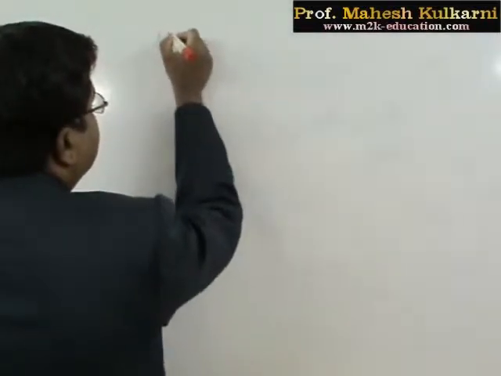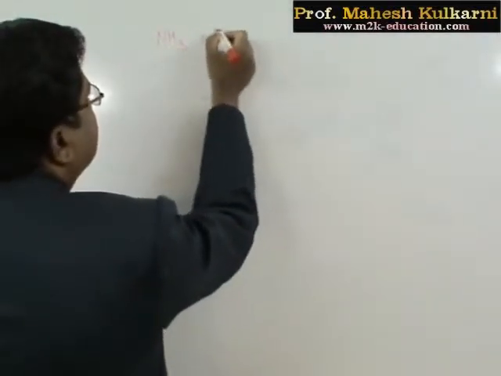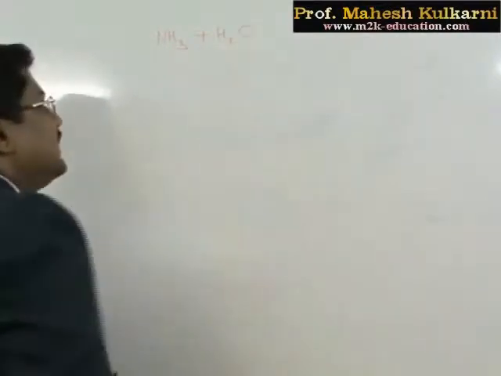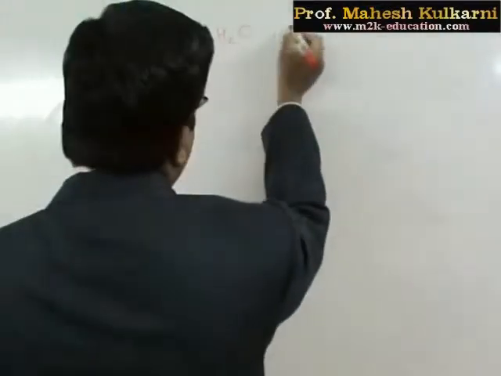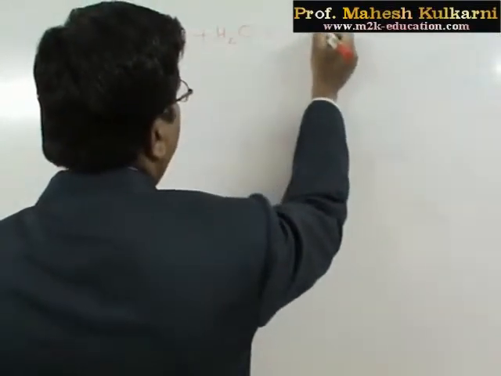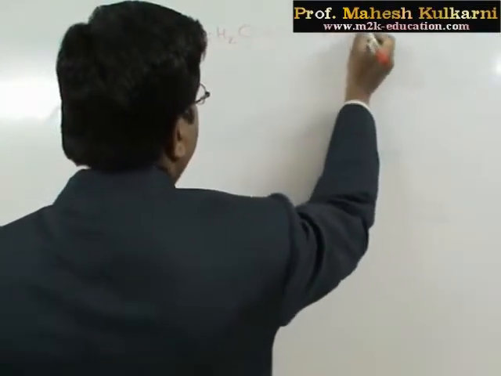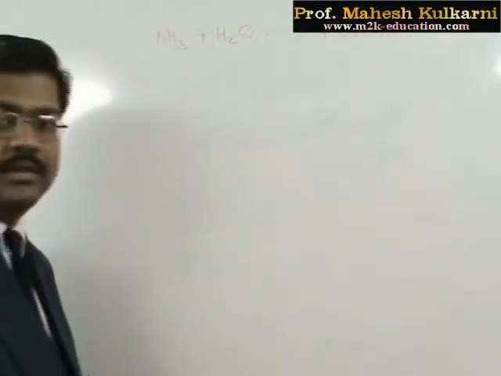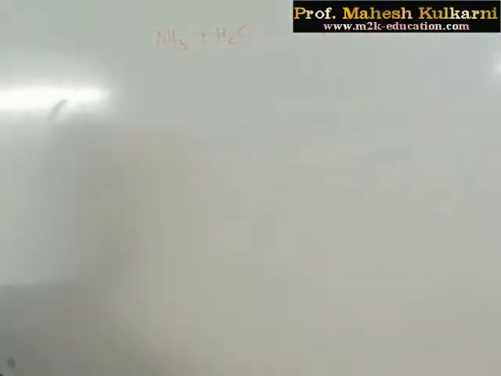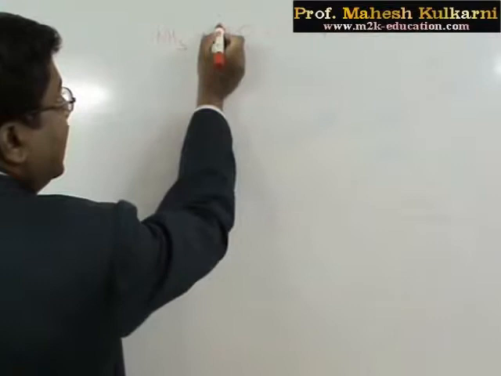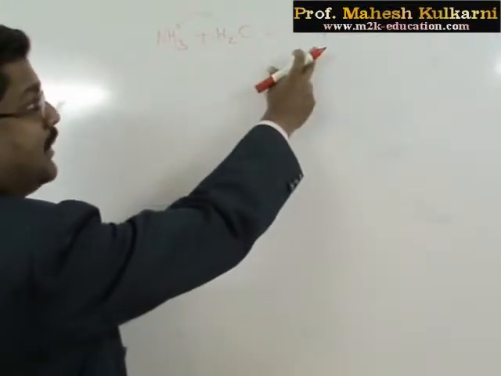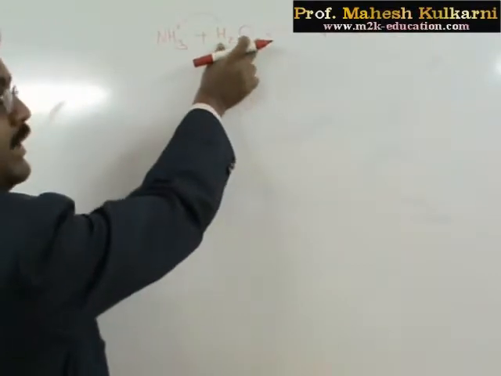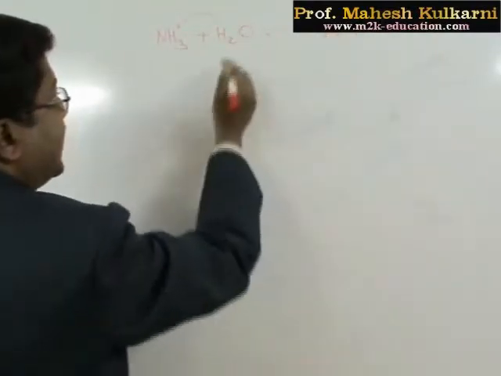Let us take this reaction. Ammonia is dissolved in water. It will give reversibly NH4 plus and OH minus. That means in this case H plus ion is donated to ammonia, that's why NH4 plus is formed, and obviously it is donated by water. Therefore OH minus is remaining.